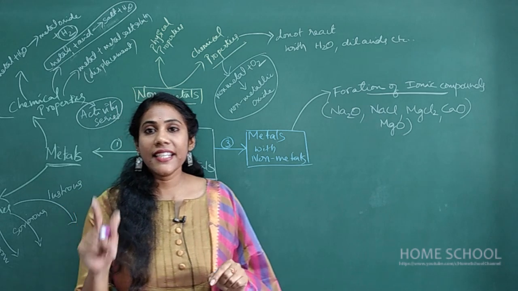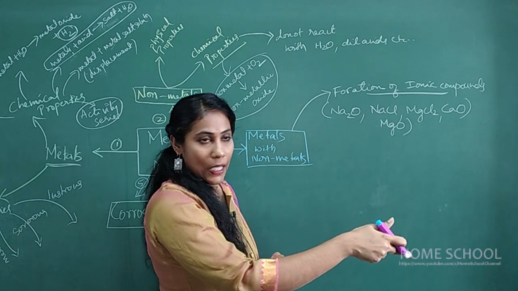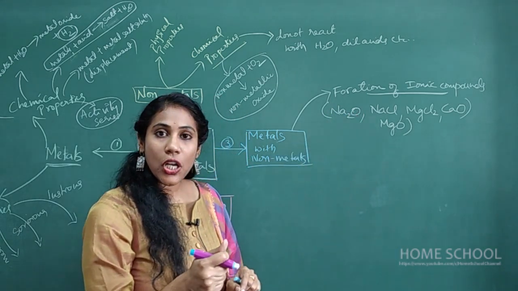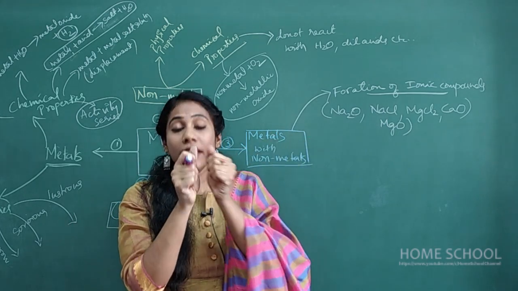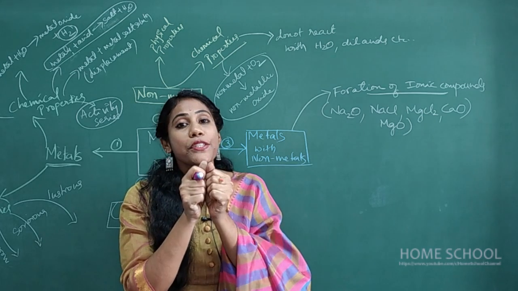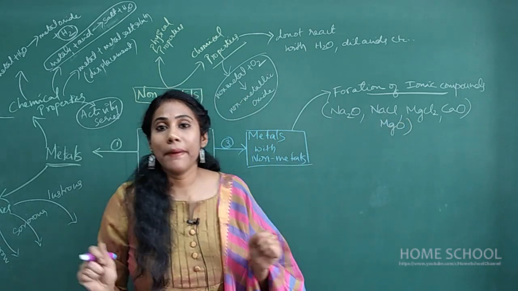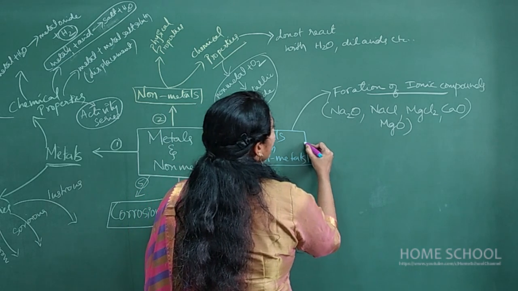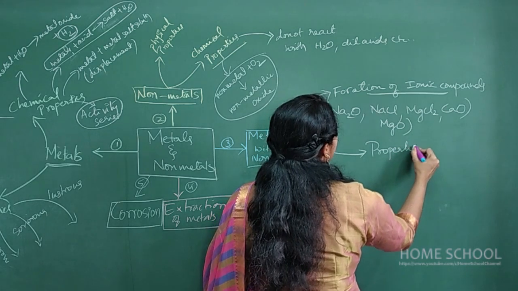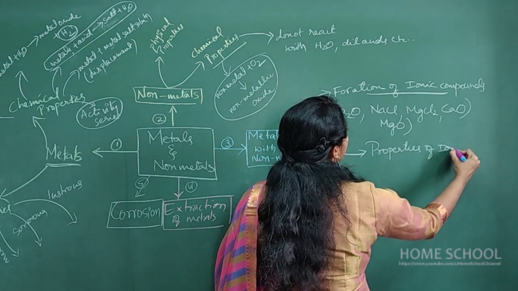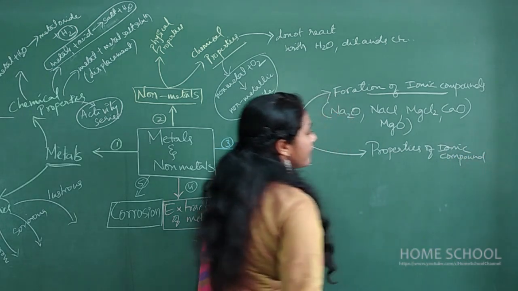So there are 3 steps you have to mention. Always the metal loses electrons, it becomes a cation. The non-metal gains electrons, it becomes an anion. Later, the cation combines with the anion, and the attraction formed between them is called an ionic bond, and these compounds are called ionic compounds. Another important concept that you have to concentrate on here is properties of ionic compounds. This is also a very important concept. 1 mark, 2 mark questions can be asked.